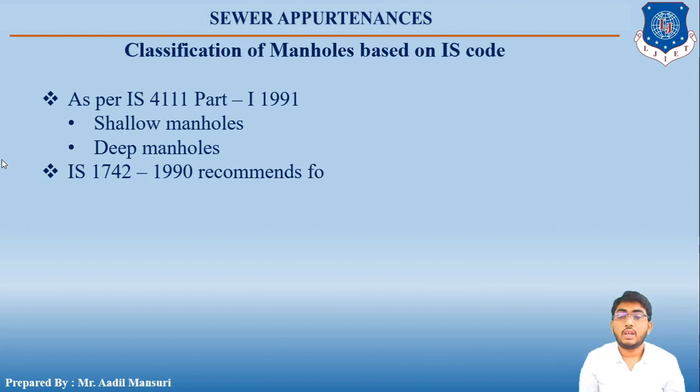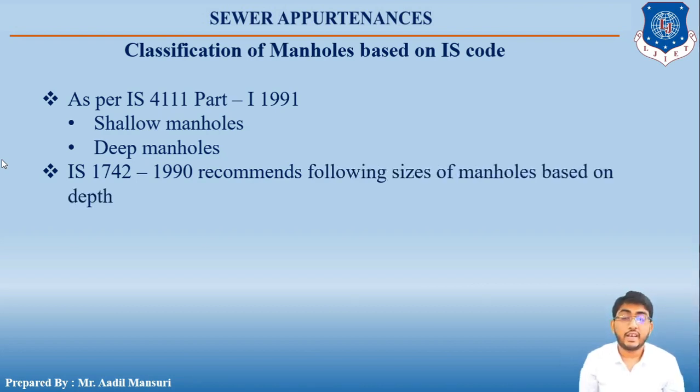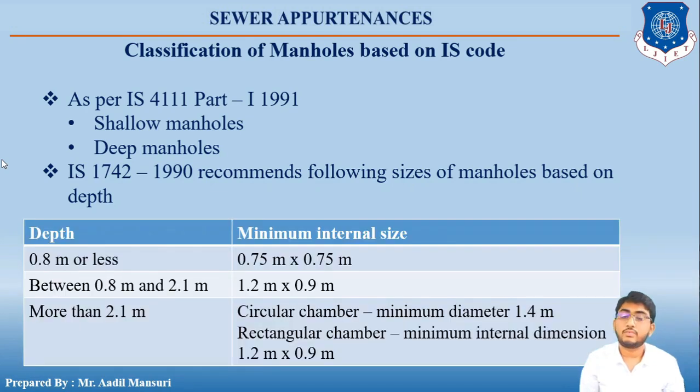Okay, Indian Standard Code 1742/1990 recommends the following sizes of manholes based on the depths. So let us have a look at the table. If the depth of the manhole is less than or equal to 0.8 meter, then the minimum internal size should be 0.75 meters by 0.75 meters.